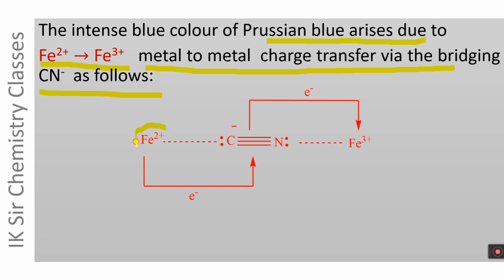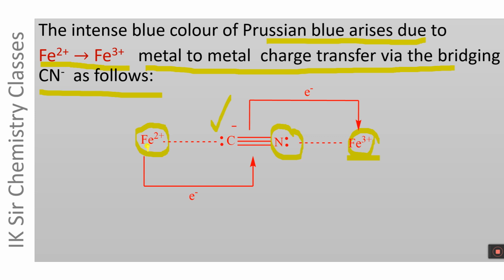Fe2+ ion is bonded to CN- ion through the carbon atom, and the same CN- ion is bonded to Fe3+ ion through its nitrogen atom. Transfer of one electron takes place from Fe2+ to Fe3+ via the bridging cyanide ion.